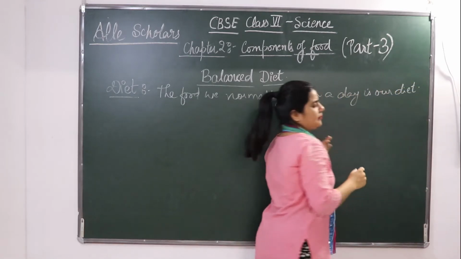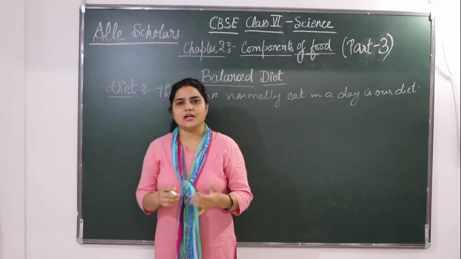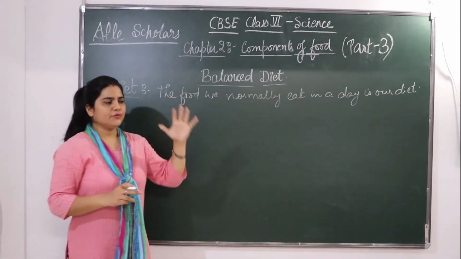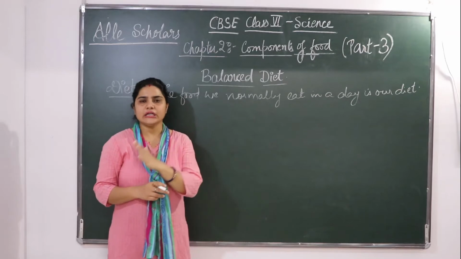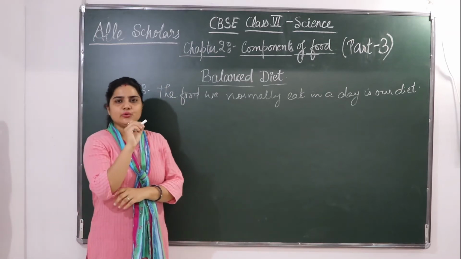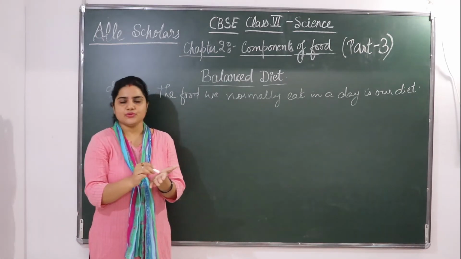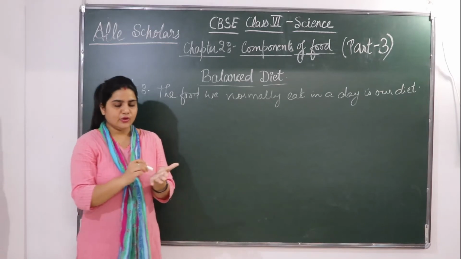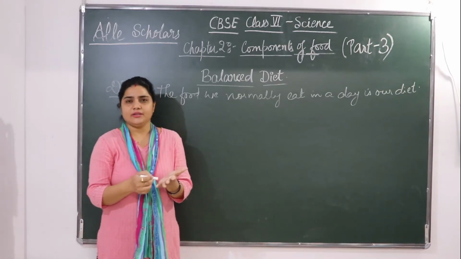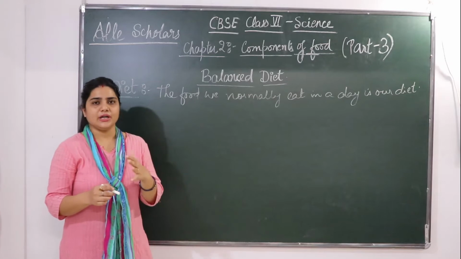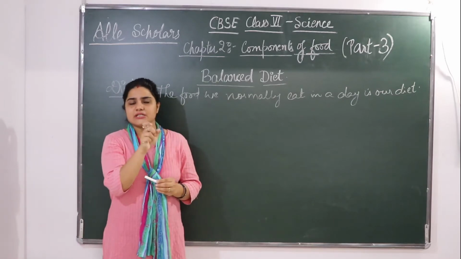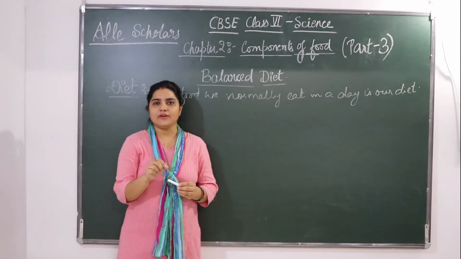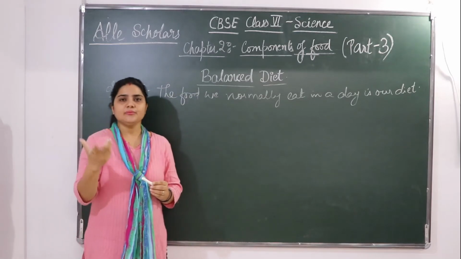Okay? अगर आप एक दिन का पूरा चार्ट बनाते हैं कि whatever foods you have taken from morning till night, you will get to know that in the morning suppose you have taken tea, then you have taken milk, and in the breakfast one apple, you have taken bread. So each portion of the food that you have eaten contains some nutrients.